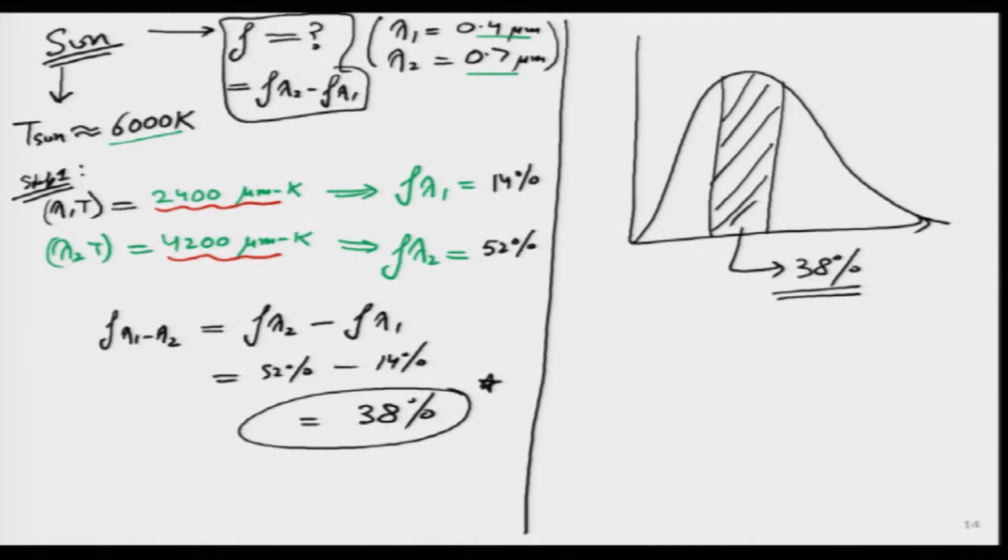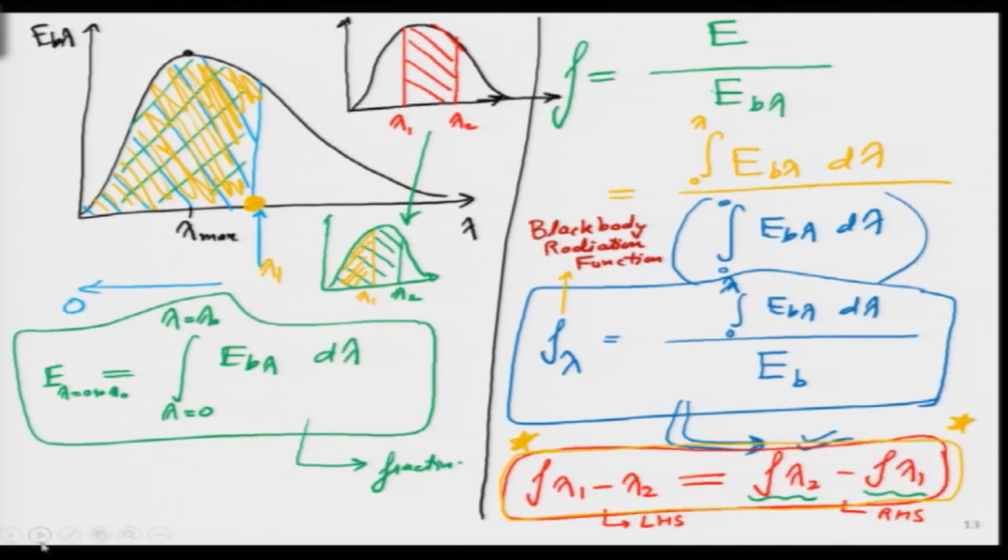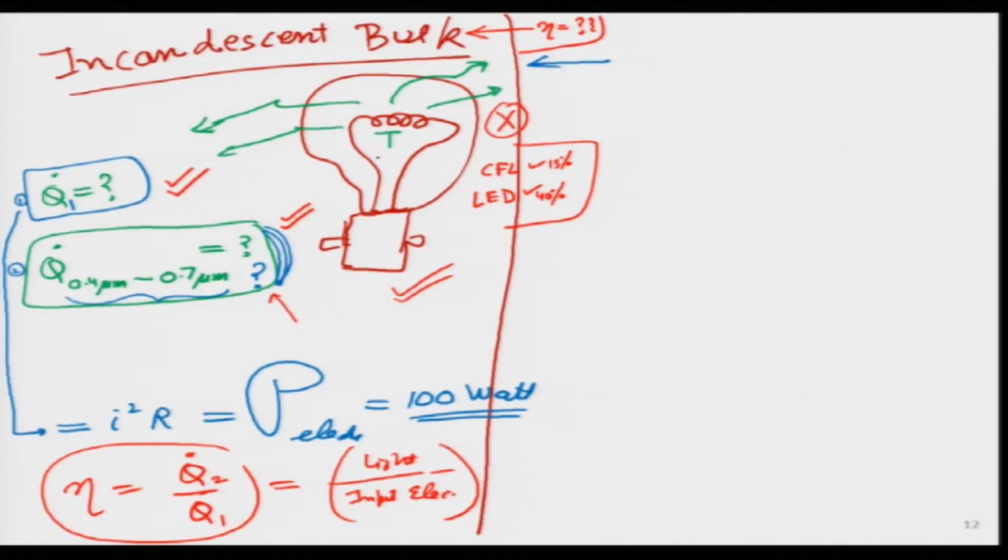Now, we can go back and try to solve the same thing for the incandescent case. What we wanted to do in the incandescent bulb case also is to figure out the same thing: how much energy, what fraction of energy, is between 0.4 and 0.7.